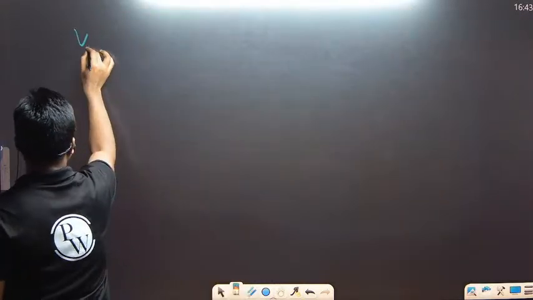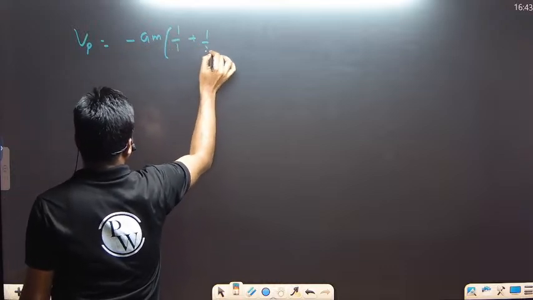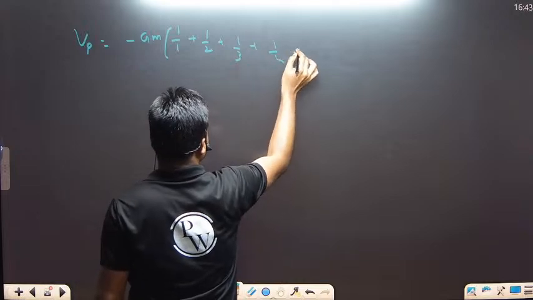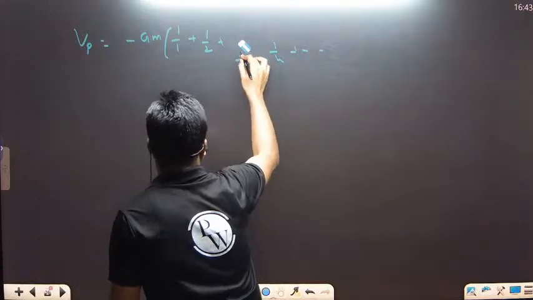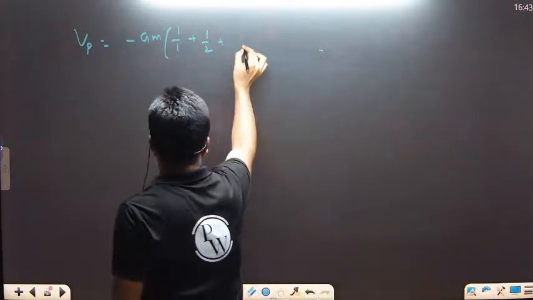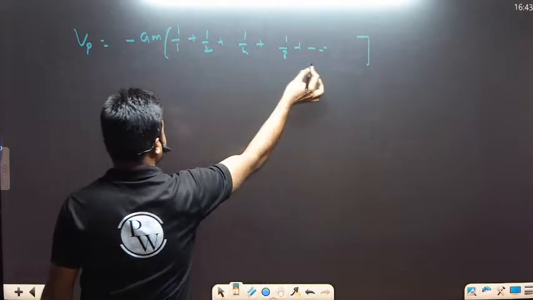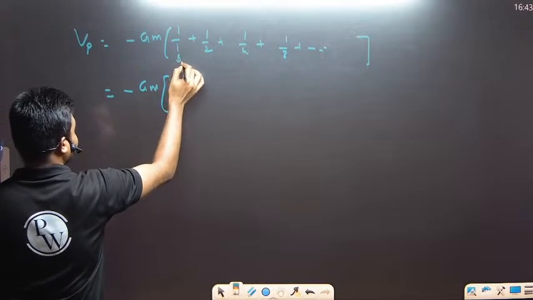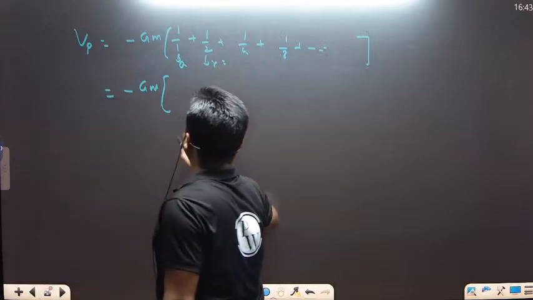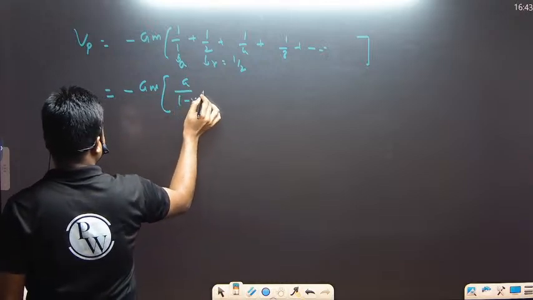So if I take the common, the gravitational potential at point P is given by minus Gm common, times 1 plus 1 by 2 plus 1 by 4 plus 1 by 8, and like this. So we can check this particular series, we have a GP. The first term is a and the common ratio r is 1 by 2. And what is the formula for this? a divided by 1 minus r.